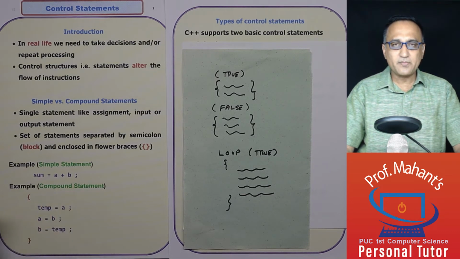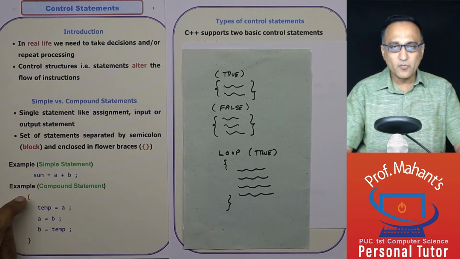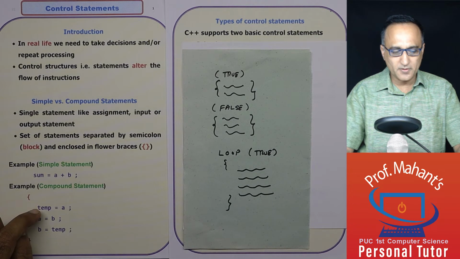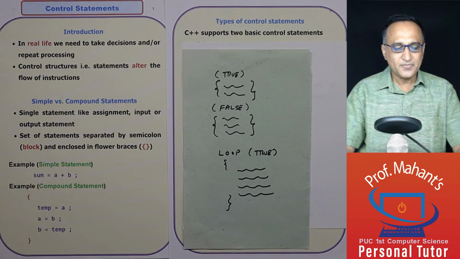So a compound statement you can think of as zero or more statements executed when they are enclosed in curly brackets. When I come in the curly bracket, all three must and will be executed. It is not just one that will be executed. So this is an example of a compound statement. This is an example of a simple statement.